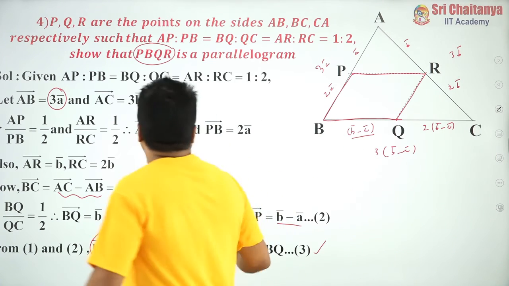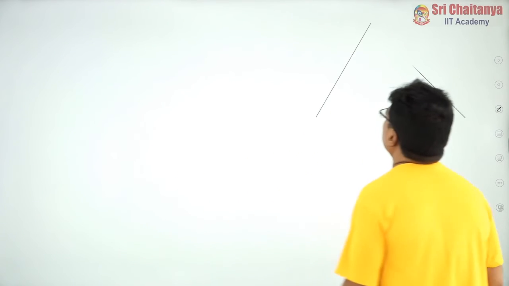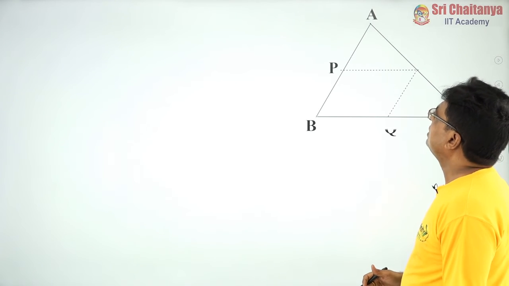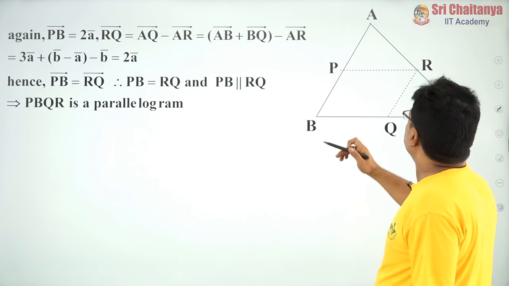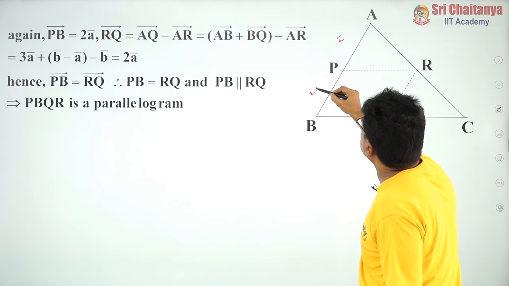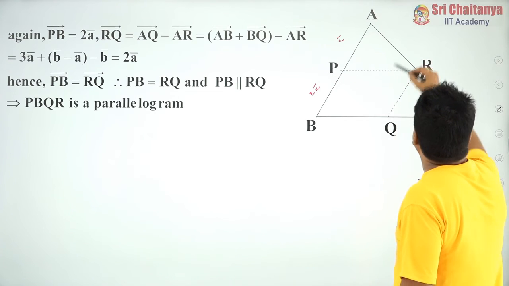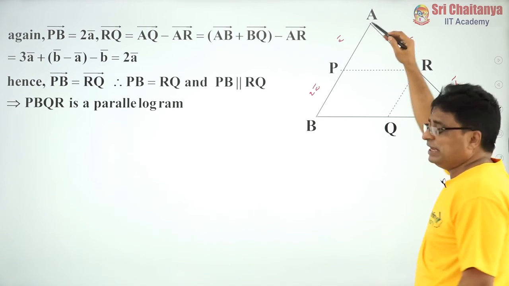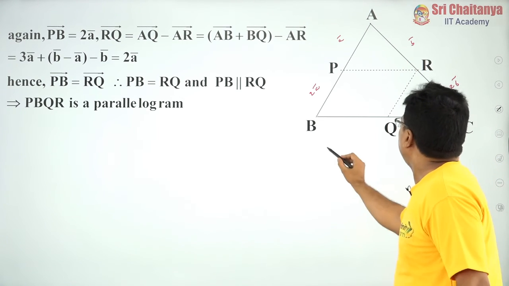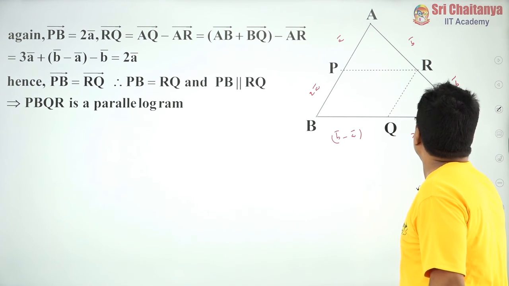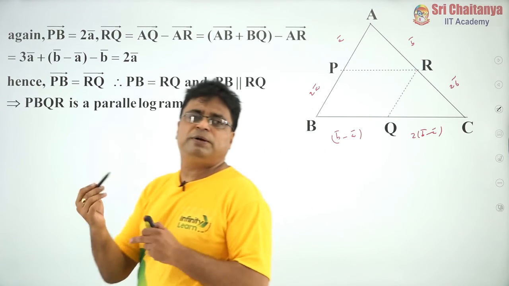Similarly, the same thing I am solving for the other two sides. See, my friends, again PB bar. Already I know this is my A bar, this is my 2A bar, because I have considered AB bar as 3A bar, and this is B bar, and this is 2B bar, because I have considered AC bar as 3B bar. And this is B bar minus A bar, and this is 2 into B bar minus A bar, because already I proved my BC bar as 3 into B bar minus A bar.